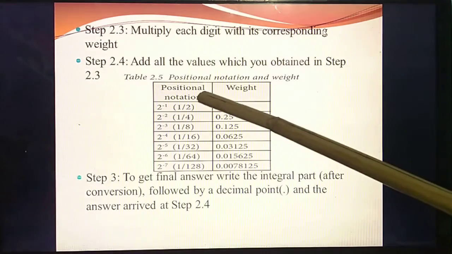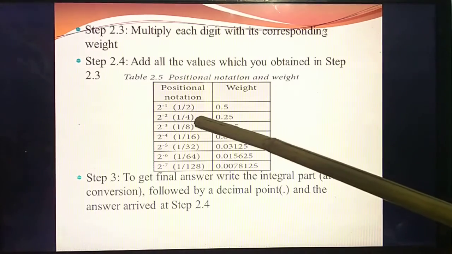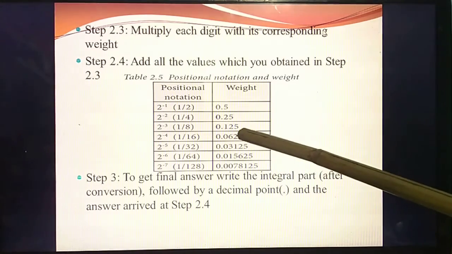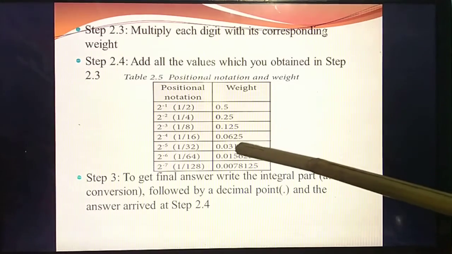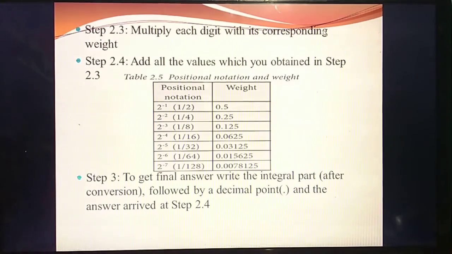So you divide the value 1 by 2. What's the value of 1 by 2? 0.5. The value of 1 by 4 is 0.25. The value of 1 by 8 is 0.125. 1 by 16 means 0.0625. 1 by 32, and so on. So divide the values and write them, otherwise simply learn them. There is no other way. Otherwise, you divide and write, no problem.